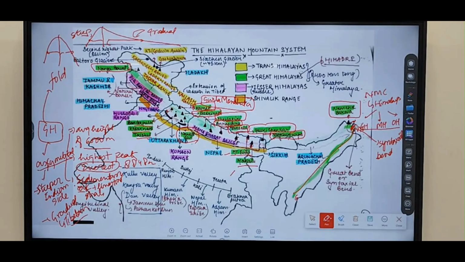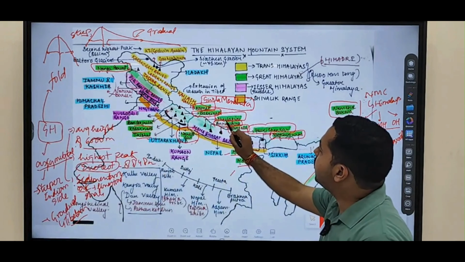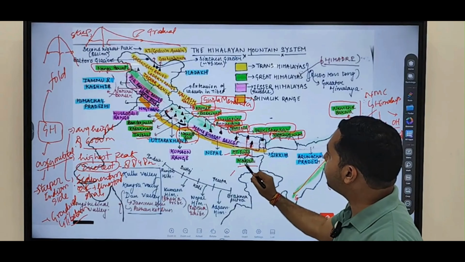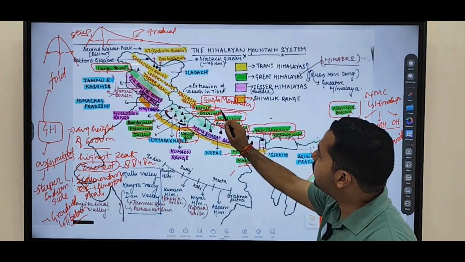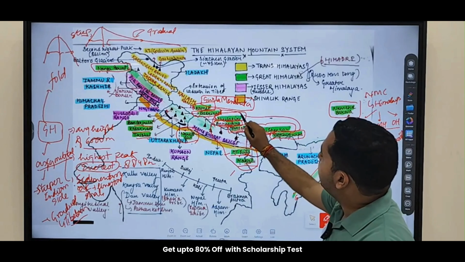Greater Himalayas region. Most of the Greater Himalayan peaks you are seeing in the Nepal region. Clear? Dholagiri, Annapurna, Mansalu, Gauri Shankar, Mount Everest, Makalu, all these lie in Nepal.